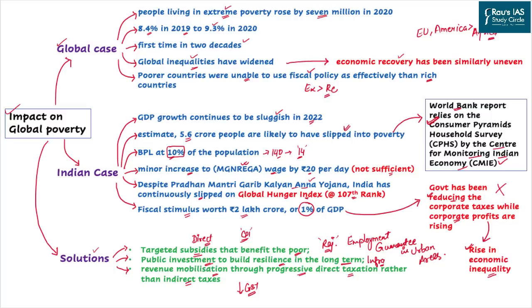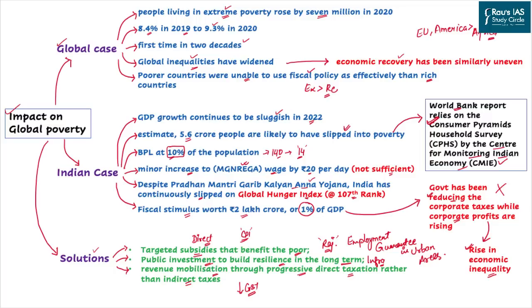So let's say the total population of India is around 140 crore; this could only be a rough estimate because we don't have the latest census data. According to this, 14 crore people would be under the below poverty line.